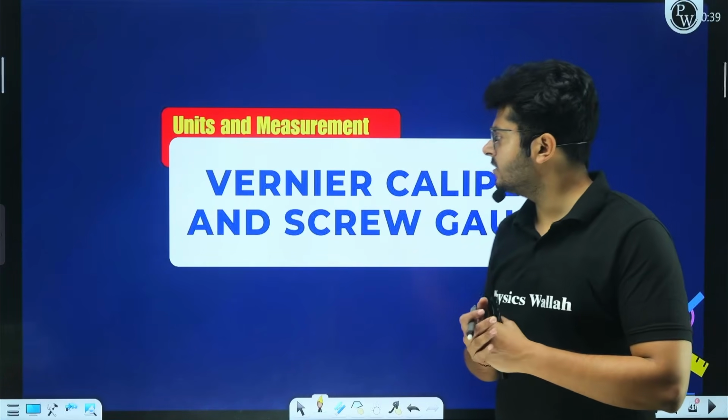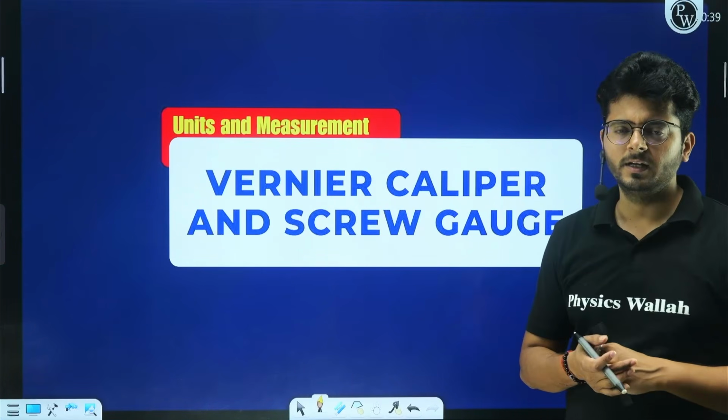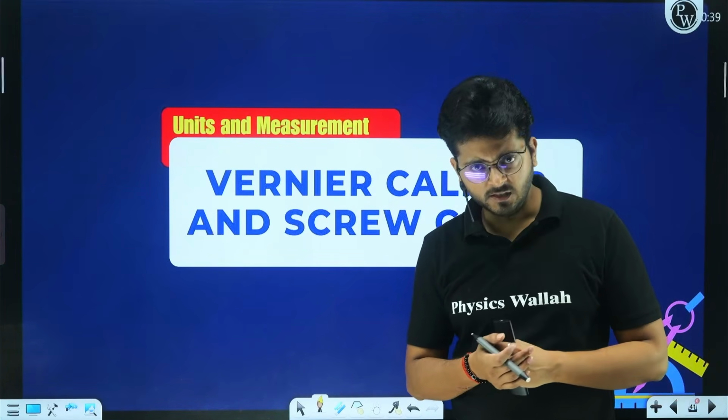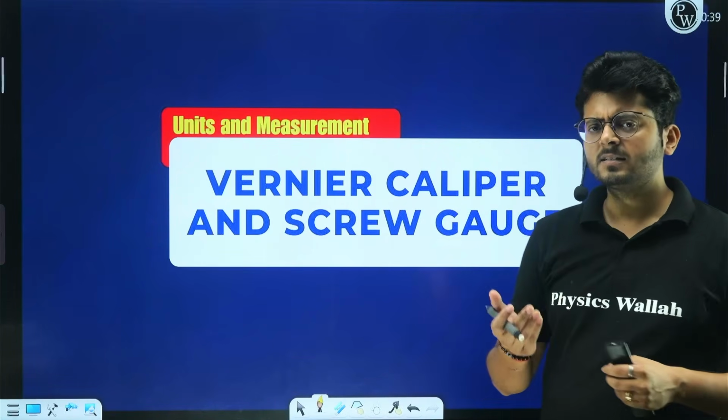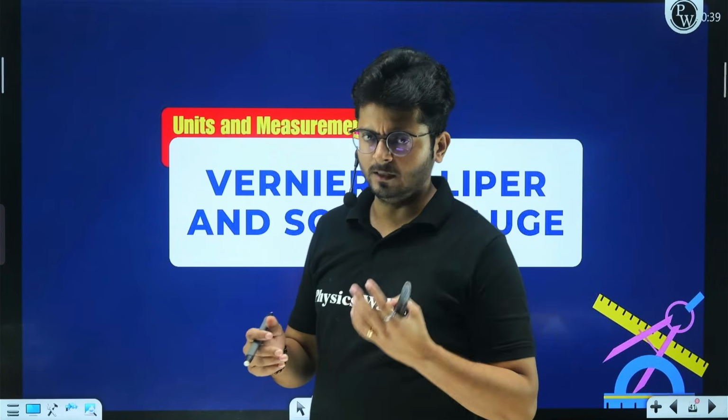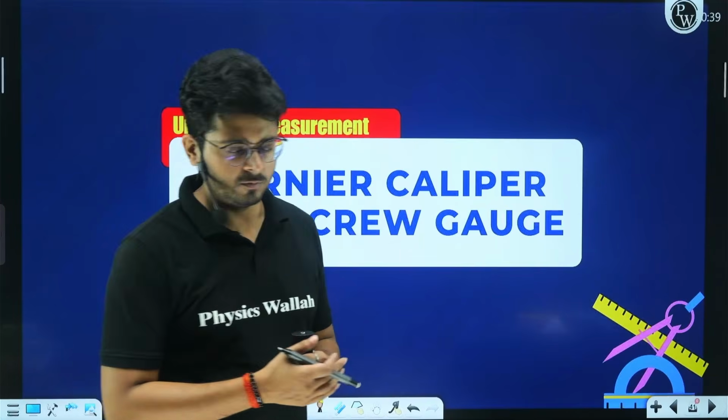And to understand the concept of vernier caliper and screw gauge, you need to know about a few things, right? Mainly the least count, and then the process by which you take the reading out of these two instruments.